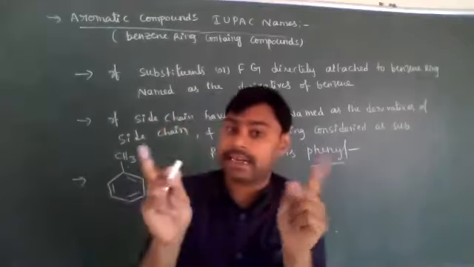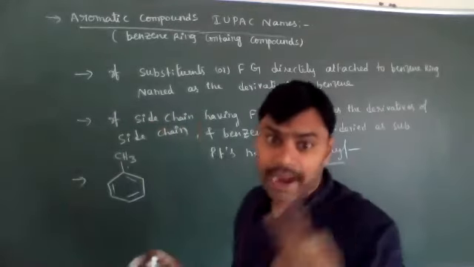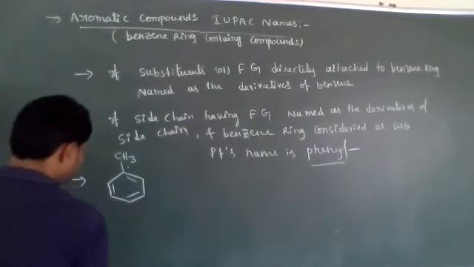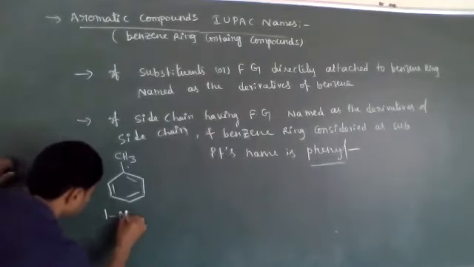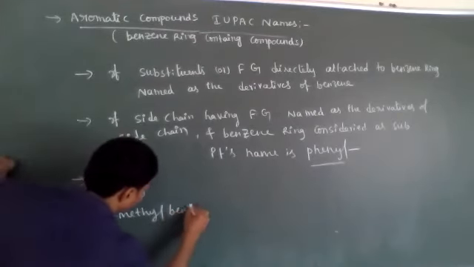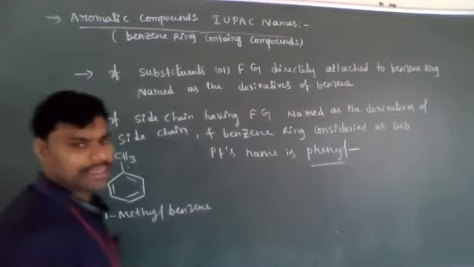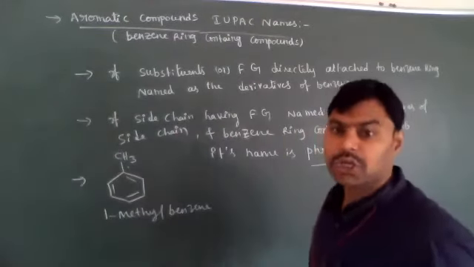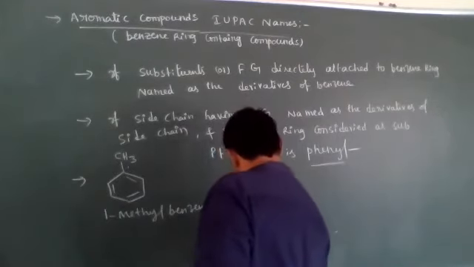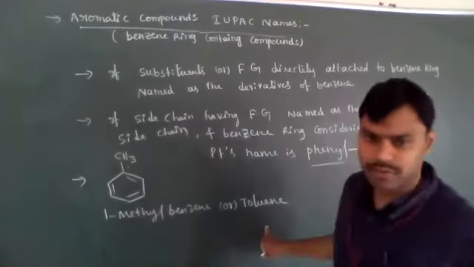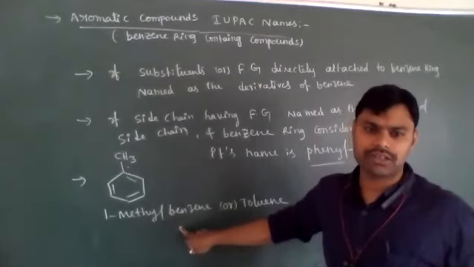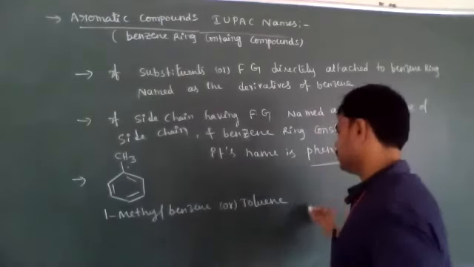If two substituents are present, then we have to decide which substituent gets the least numbering. Since only one substituent is present, no problem. Its name is 1-methyl benzene. This 1-methyl benzene is also called toluene. So remember this name also: writing toluene is correct, or writing 1-methyl benzene is also correct.